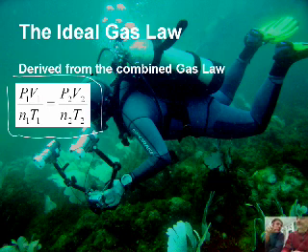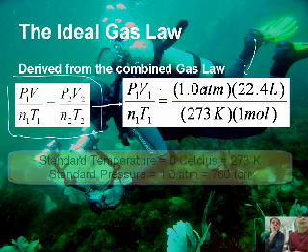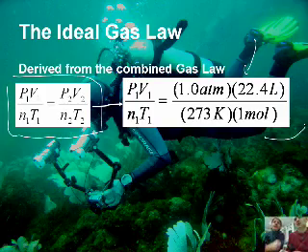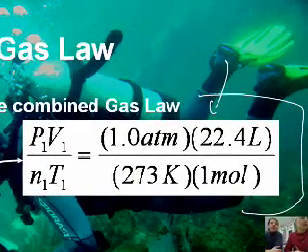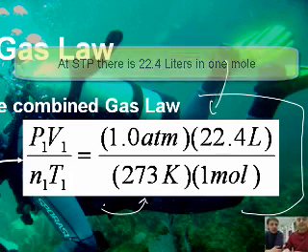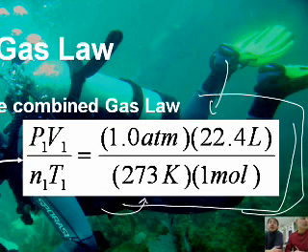So let's assume we have a gas that's at STP. And STP, what's that mean? Standard temperature and pressure. And we have 1 mole of that gas. So we'll plug that data into our ideal gas law. Okay, so copy this down, guys. Basically what I did is I plugged in for the pressure 1 atmosphere, because that's standard pressure. And then kind of tricky here, there's 22.4 liters in a mole. We've done lots of stoichiometry with that. That's how many liters per mole of a gas at STP. So we're just going to plug STP conditions as well as the number of moles and number of liters into the combined gas law.